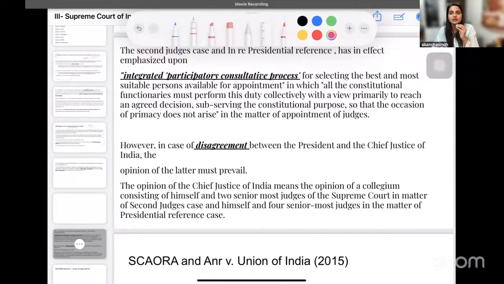Senior most is not on the basis of age, okay? Please mind it. Seniority is on the basis of experience, and आप retire 65 years पे होते हैं, but there is no minimum age that is mentioned for you to enter the Supreme Court, okay? So these are important factors which you should remember.